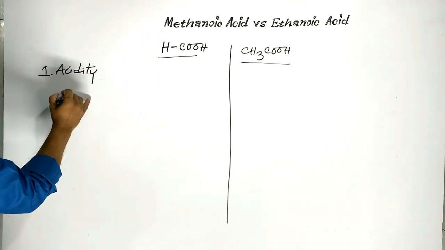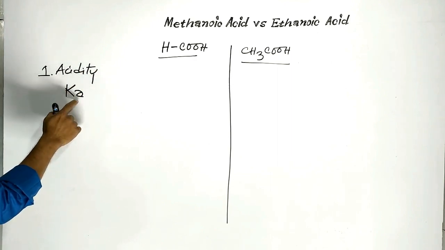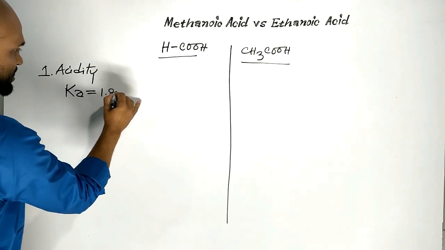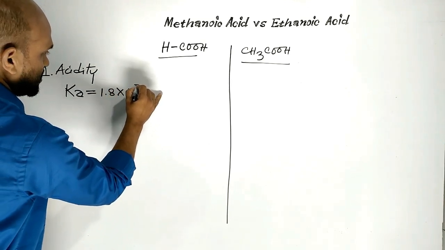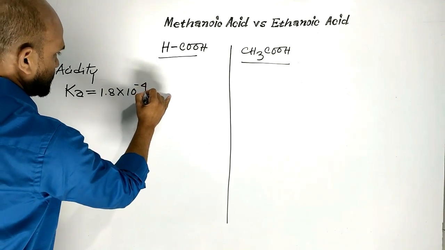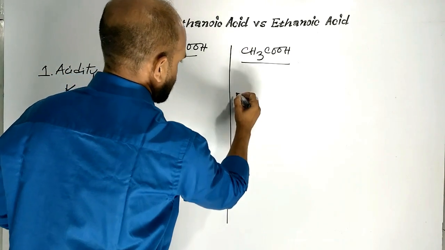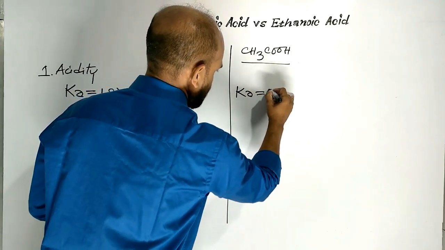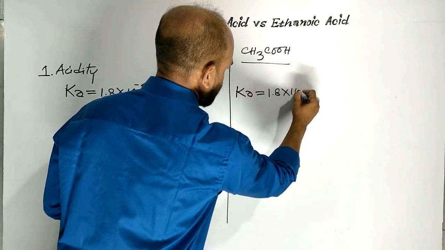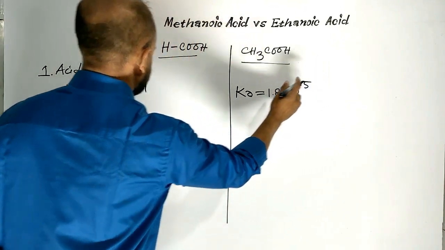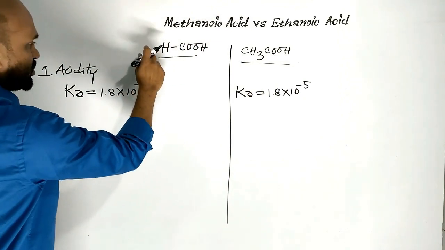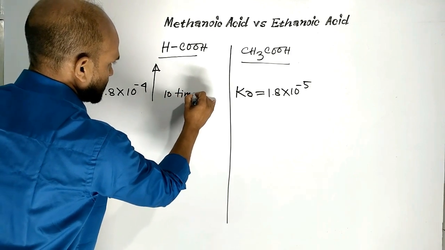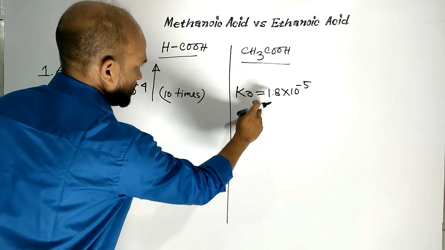For methanoic acid, acid dissociation constant for methanoic acid is 1.8 times 10 to the power minus 4. On the other hand, acid dissociation constant for acetic acid is 1.8 times 10 to the power minus 5. It means acidity of methanoic acid is 10 times higher than ethanoic acid.